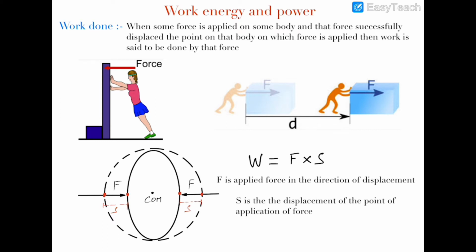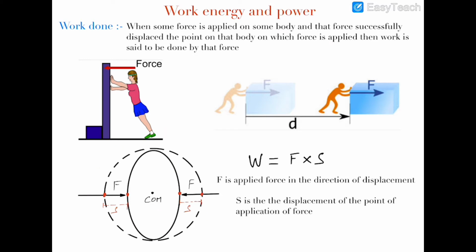So, according to the definition of work done, when some force is applied on some body, then that force successfully displaces the point on that body on which the force is applied, then work is said to be done. I'll be discussing this point, that the displacement of the point on which force is applied, in this diagram.